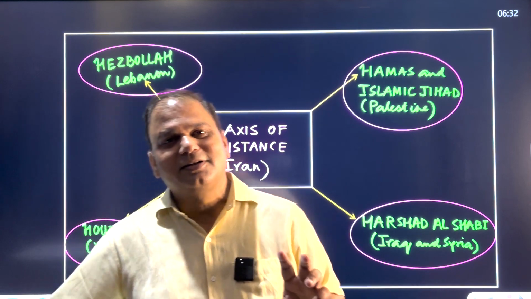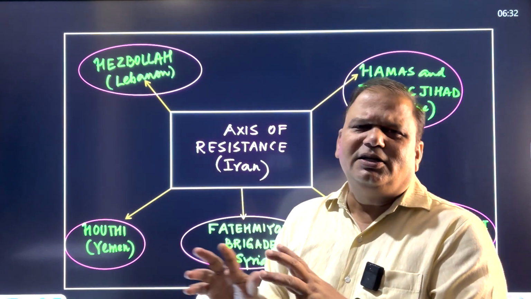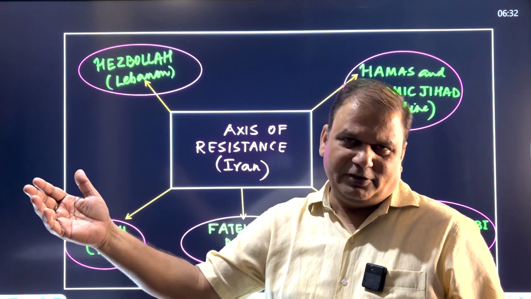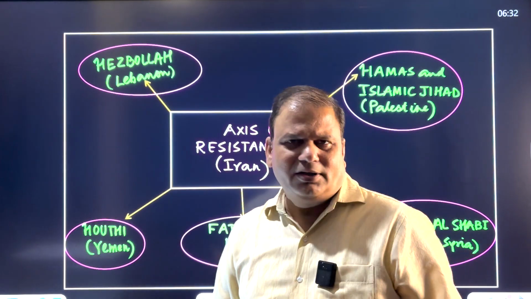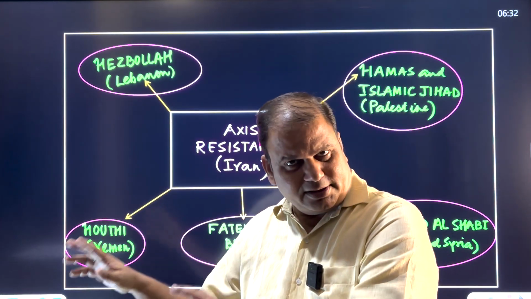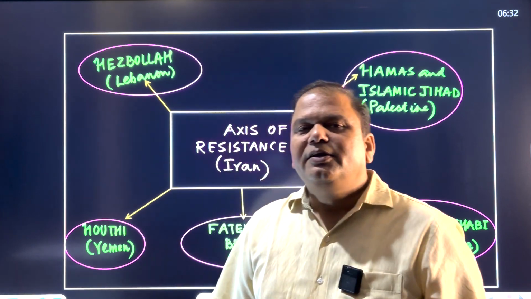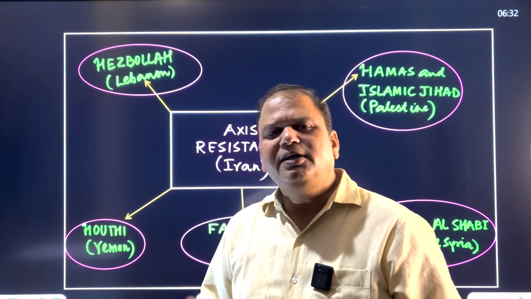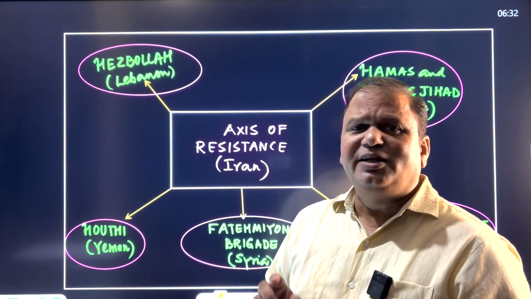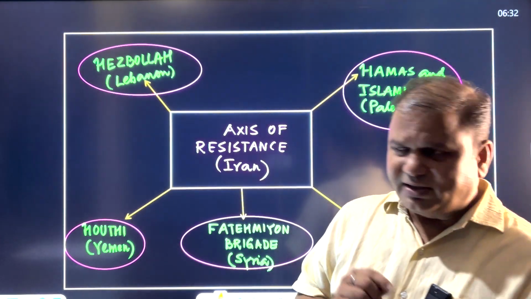And the reason for this is that before 1979, there was a very liberal regime in Iran, the Shah regime, which was supported by the US. So some political commentators can say that the development which took place in Iran was mainly during the Shah regime, which was a liberal regime supported by the US. But in 1979, the Iranian Revolution took place. And when the Iranian Revolution took place, the theocratic state of Iran was established. Theocratic state means the state which has its own religion.